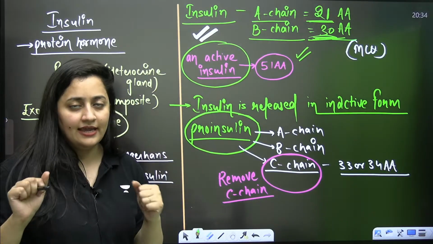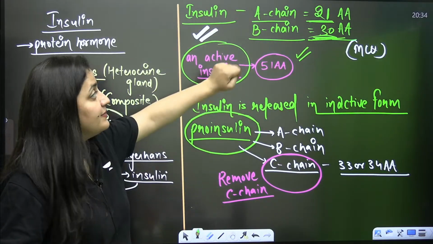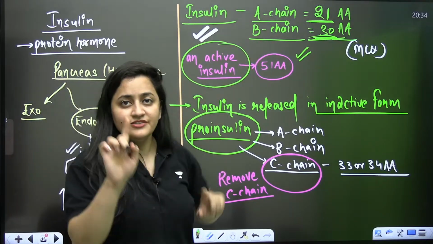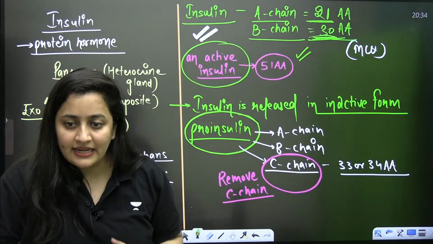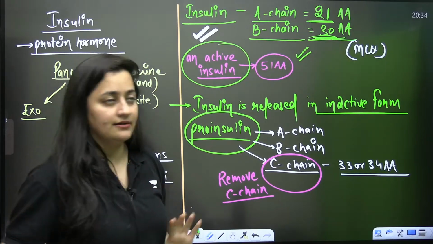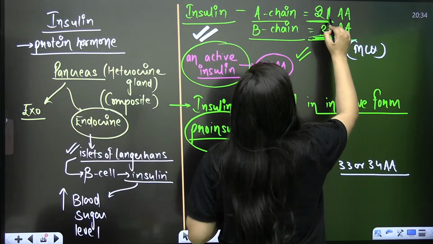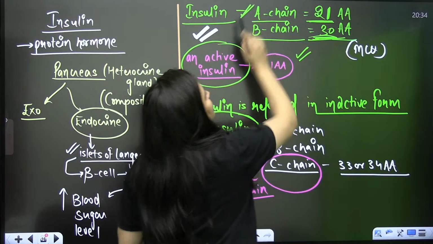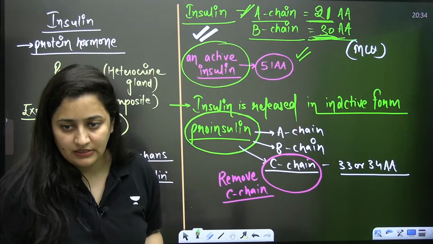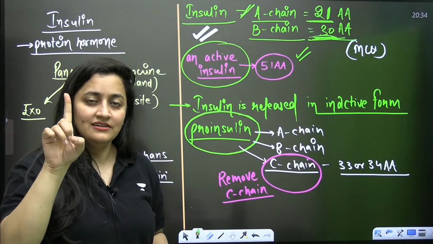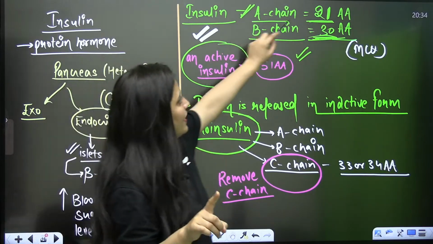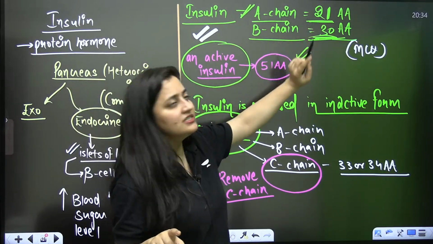Actually, I just forgot my trick, so that's why by mistake I mentioned 20. See, A means the first letter. So that's why I remember that 1 is there in the A chain. This is my way to remember this. A is the first letter, so 1 is there in the A chain. So that's why it is 21.